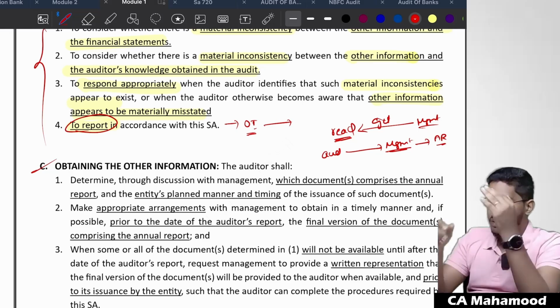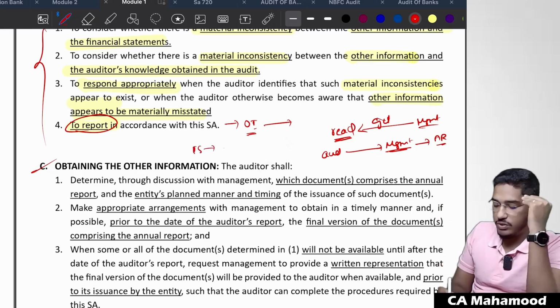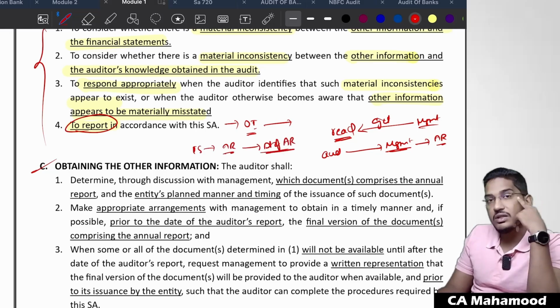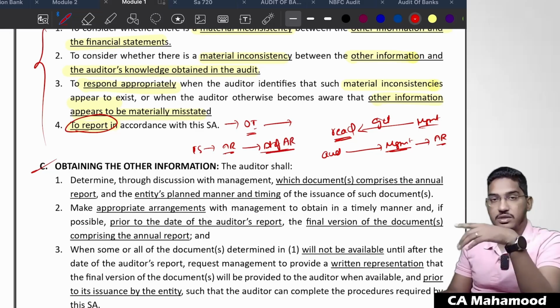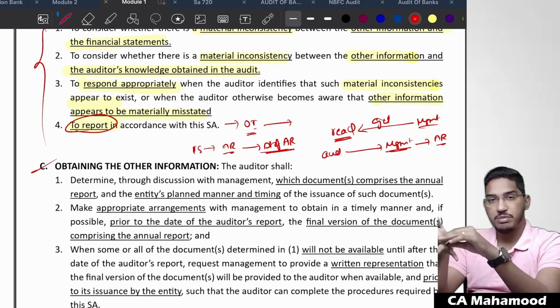But do you think that before the date of the auditor's report, the financial statements will be prepared, we do the audit, and we give the audit report? Do you think before I give my auditor's report, the management will have prepared all their annual report, all the other information? In 90% of the cases it will not happen.